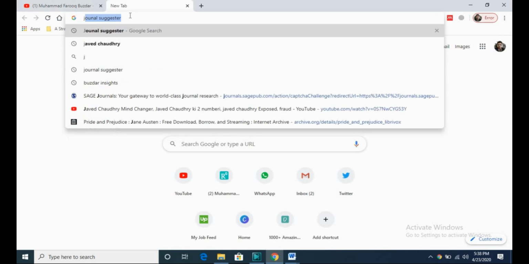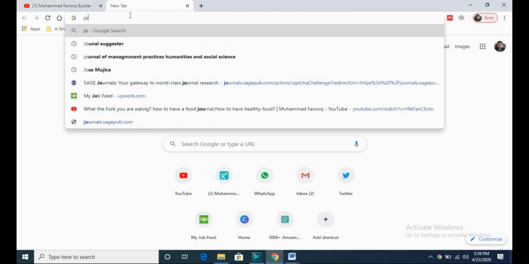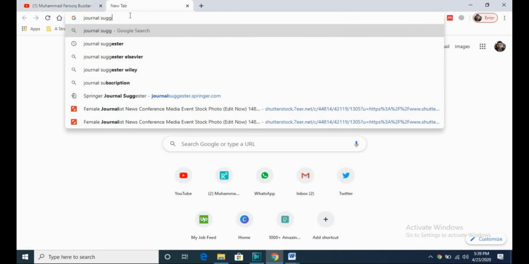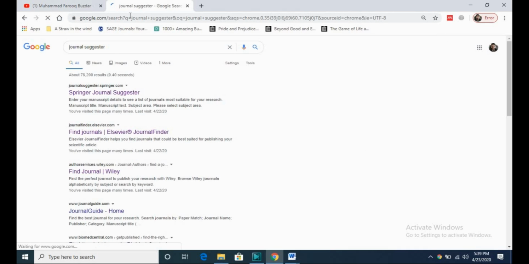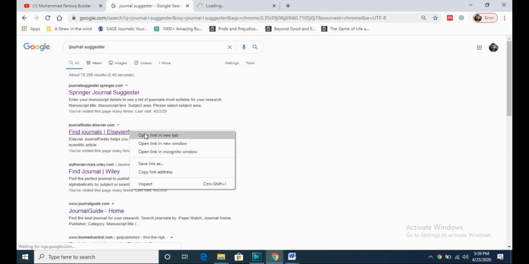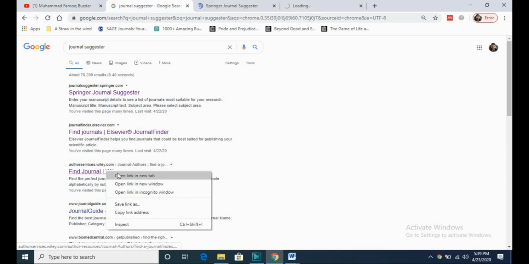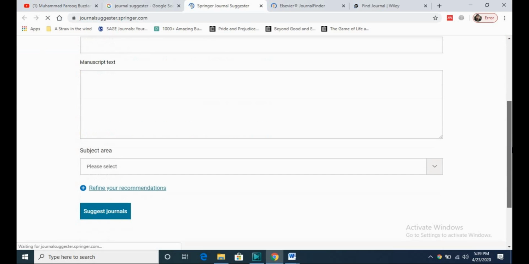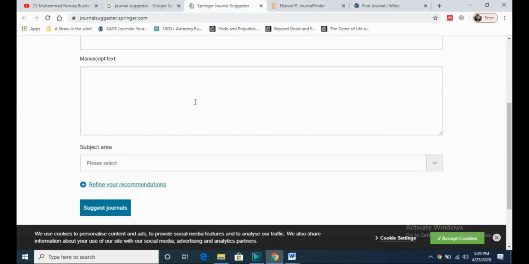You can go to google.com and search the journal suggester. It will give you different options such as journal suggester of Springer, journal suggester by Elsevier, journal suggester by Wiley. So what you can do, you can go to these pages and you can give your title, you can give your manuscript, and you can tell your subject area. It will tell you the best journal for your article.